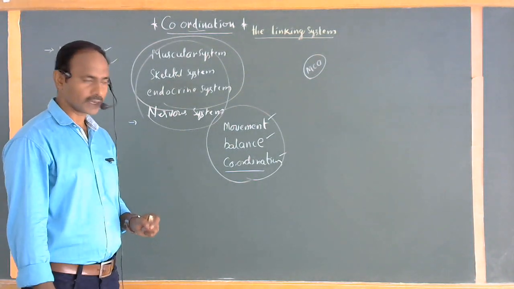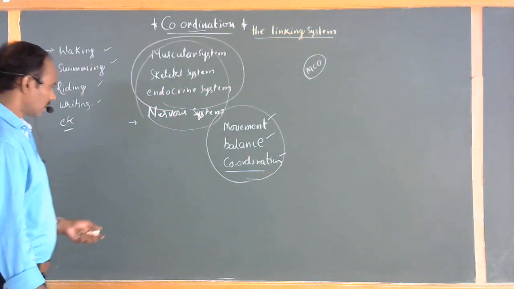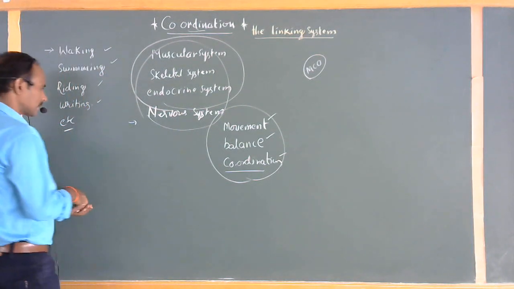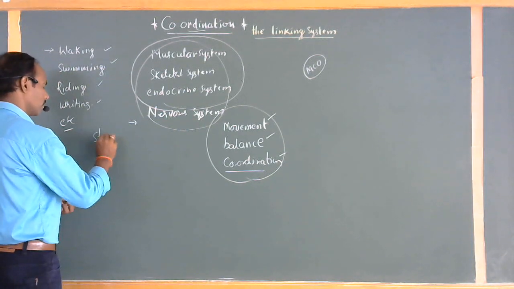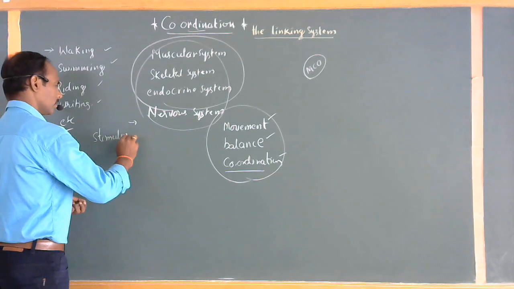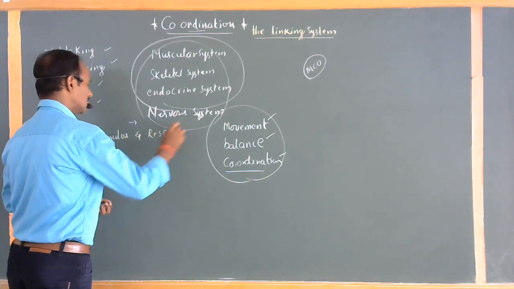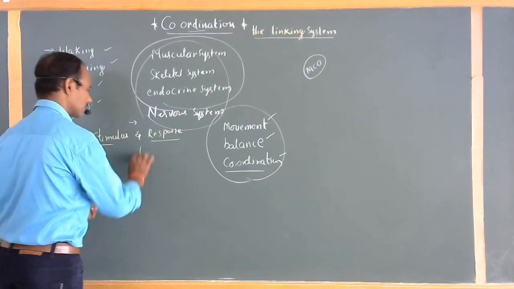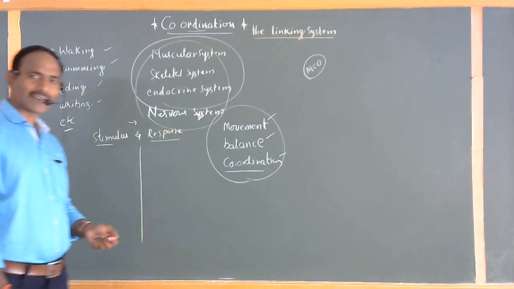Still some more examples. Stimulus and response. What is meant by stimulus and what is meant by response? You have seen this clearly in the earlier classes.